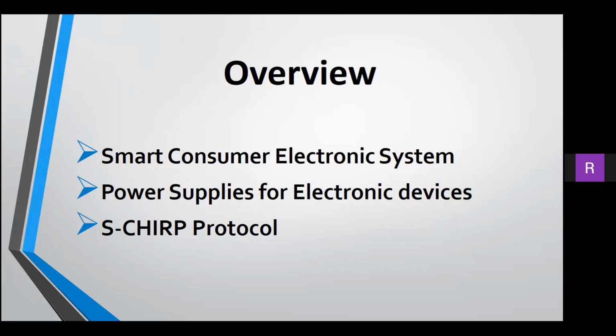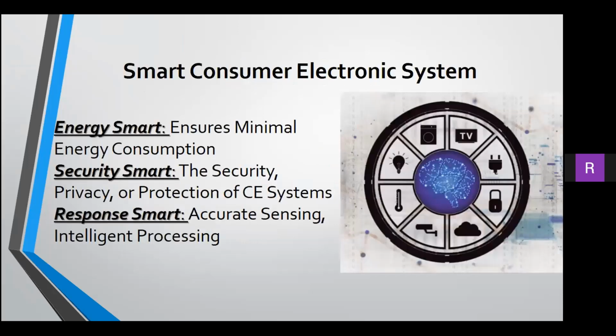First of all, the discussion topic is Smart Consumer Electronic System or Smart CE System. Smart CE systems are envisioned to be energy, security and response smart. Energy smart ensures minimal energy consumption that allows longer battery life and a smaller energy bill.